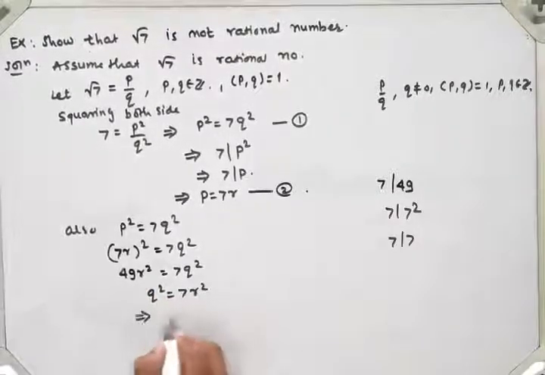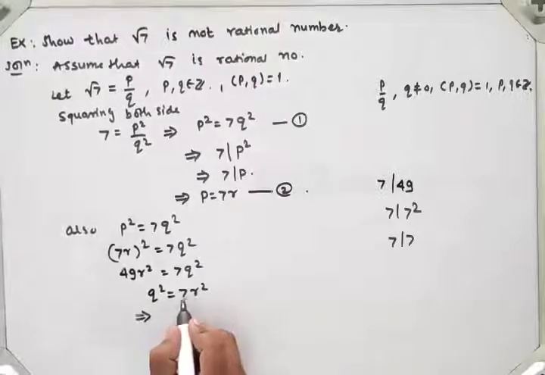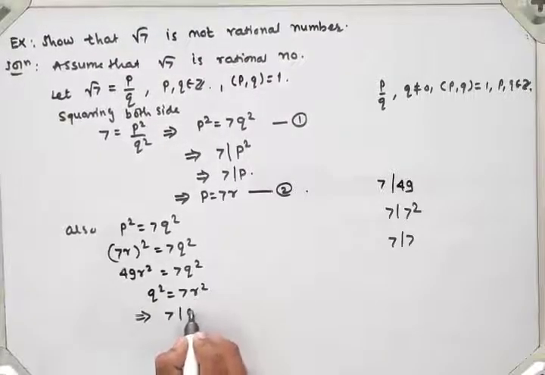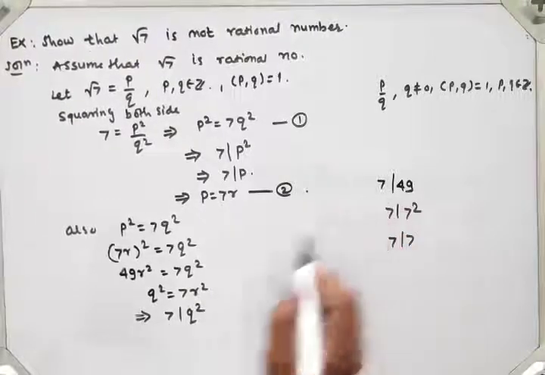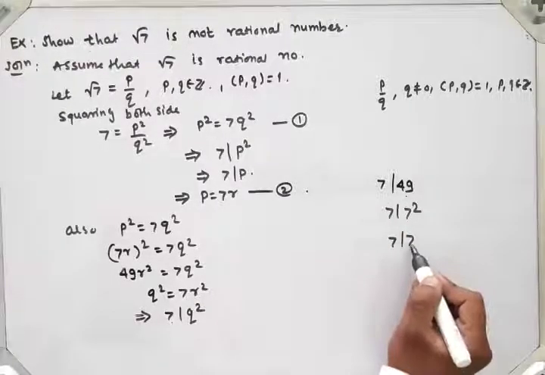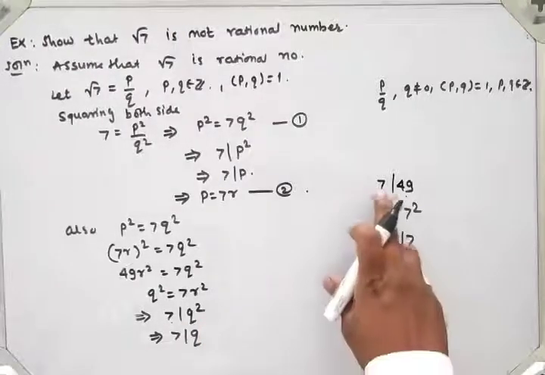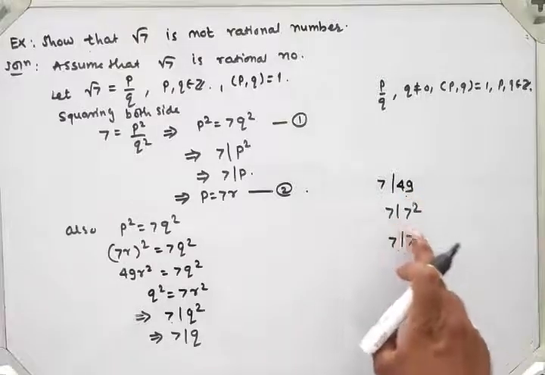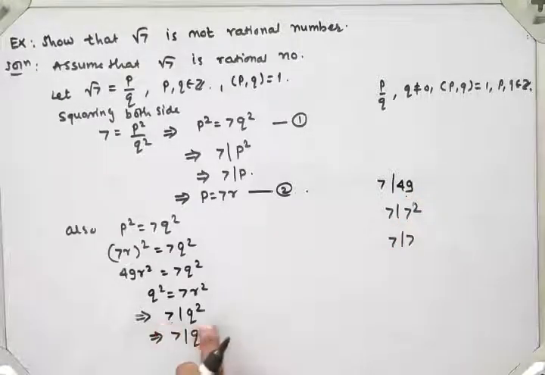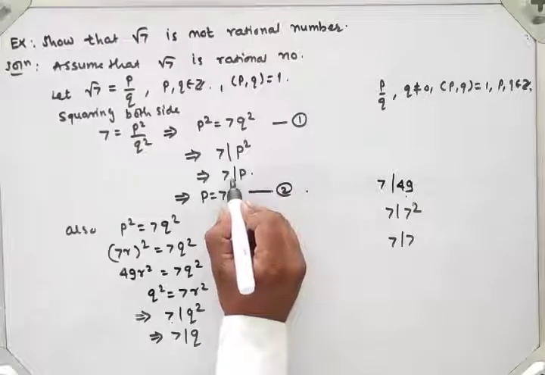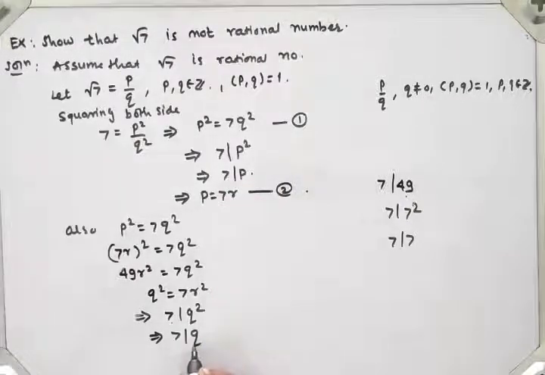Again by using the definition of divisibility, 7 divides q square. Now the same thing: if 7 divides q square, then 7 must divide q. That is, if 7 divides a prime's square, then 7 must divide that prime. So here 7 divides p and 7 divides q.